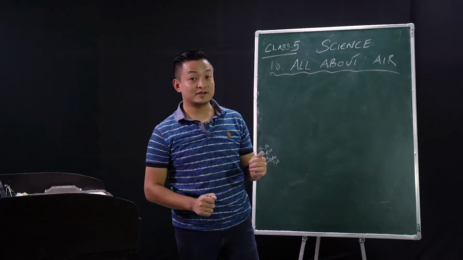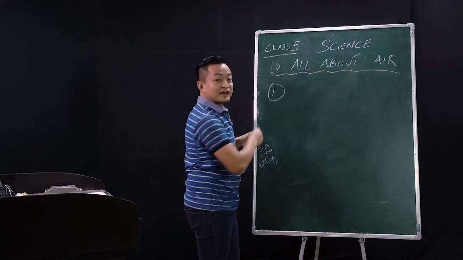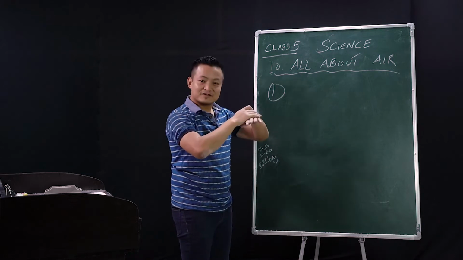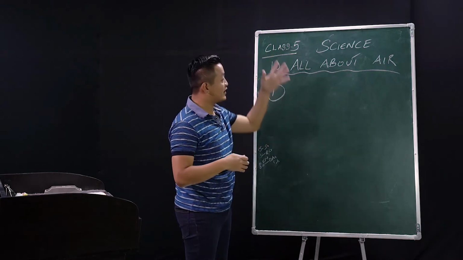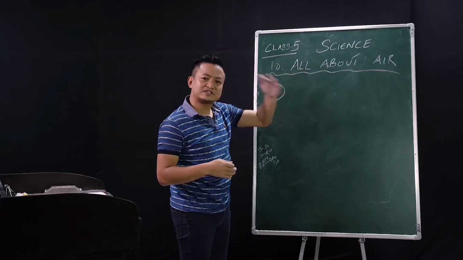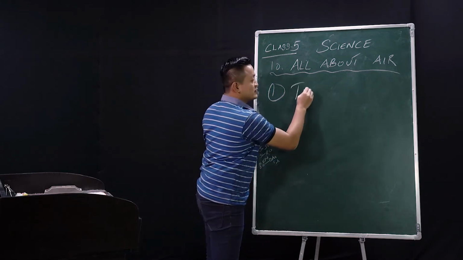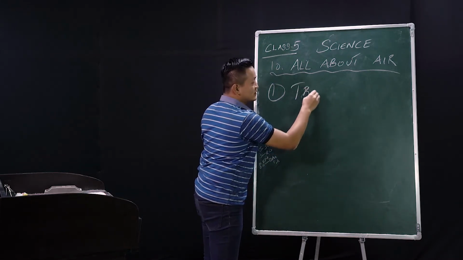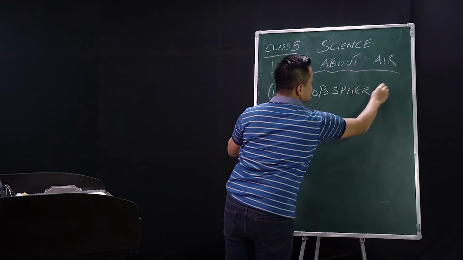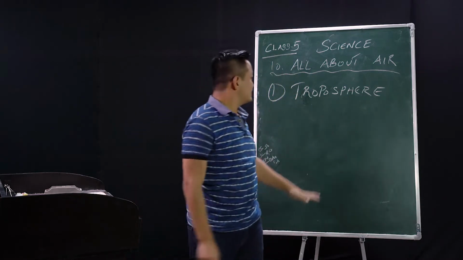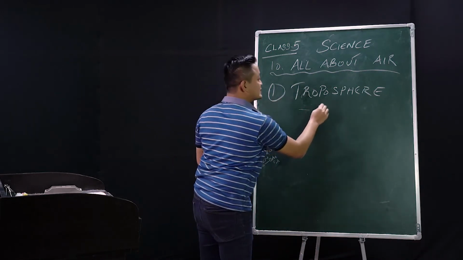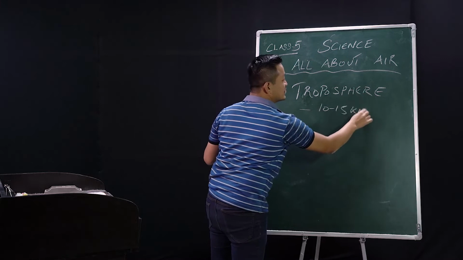First, let's start with the first layer of atmosphere that is just next to our Earth, okay? This is Earth and the air. Everything will fall under this troposphere category, the layer of atmosphere which is just next to Earth. So it will be troposphere. I'll write in bold letter, troposphere. It extends up to 10 to 15 kilometer from the Earth's surface.